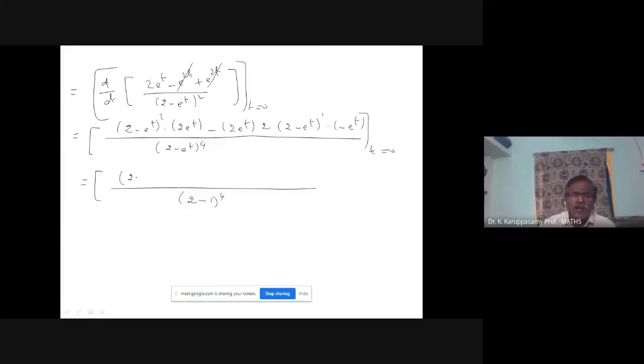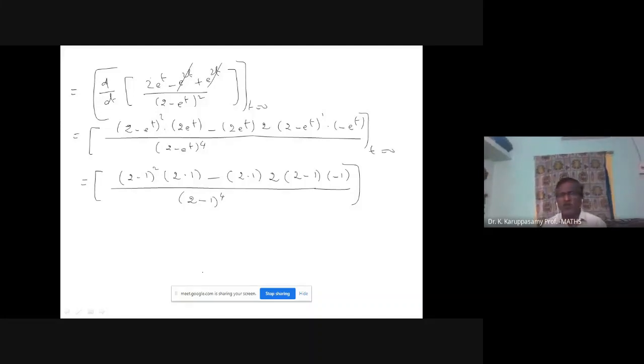Numerator: (2 minus 1) square into 2 into 1, minus 2 into 1 into 2 into (2 minus 1) into minus 1. Put the brackets carefully. E power 0 value is 1. That I have substituted. Now simplify. The denominator is 1: (2 minus 1) power 4, 1 power 4 is 1.